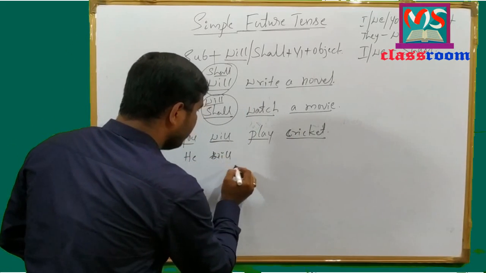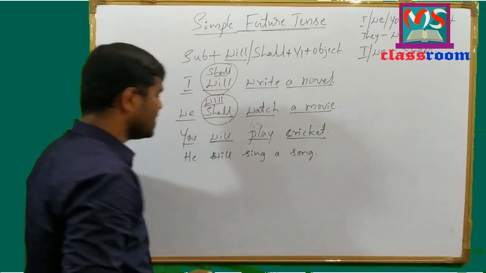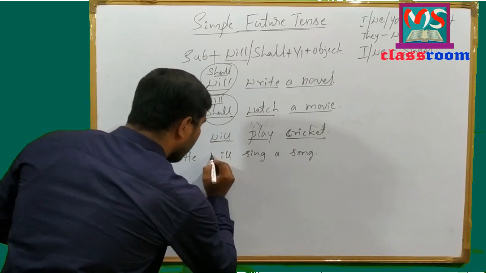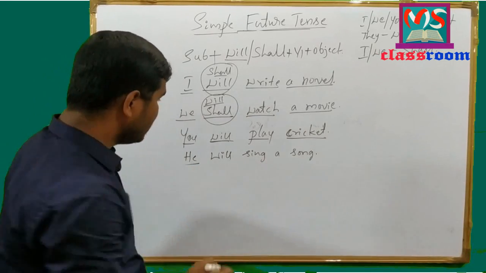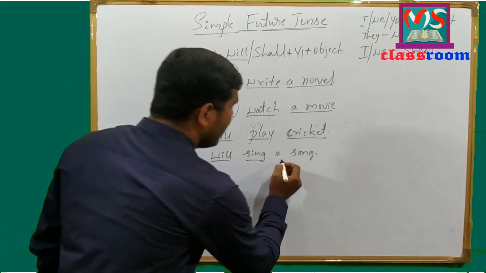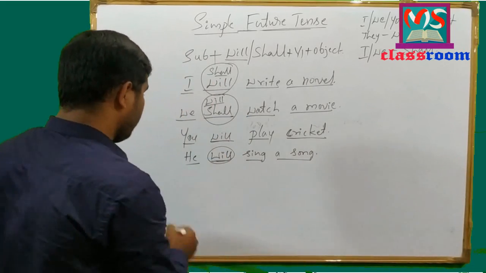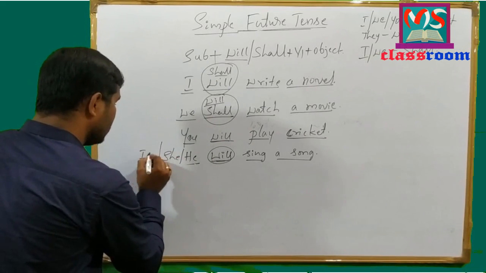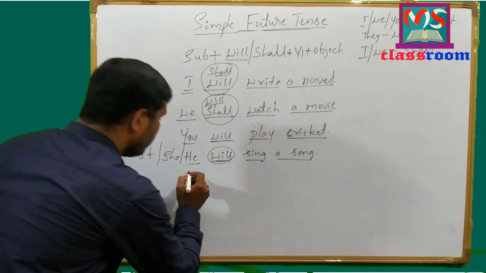Move to next sentence. He will sing a song. Look at the sentence here. He will sing a song. He is third person singular subject. Will is modal auxiliary. Sing is present form of verb. A song is object, and here will indicates the future time. Along with he, we can use she and it also. It will sing a song. She will sing a song. Move to next sentence.